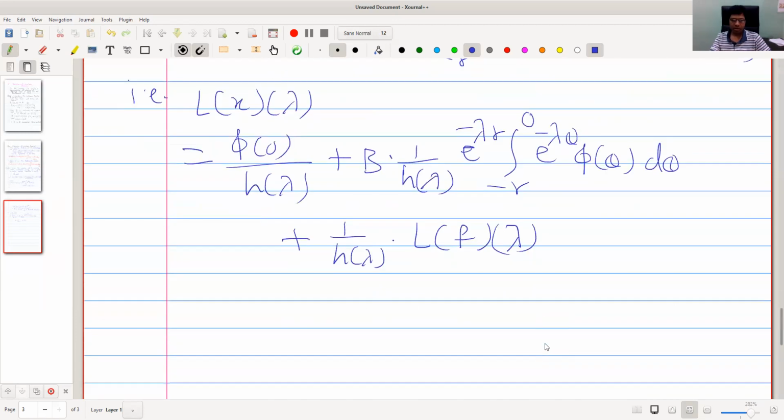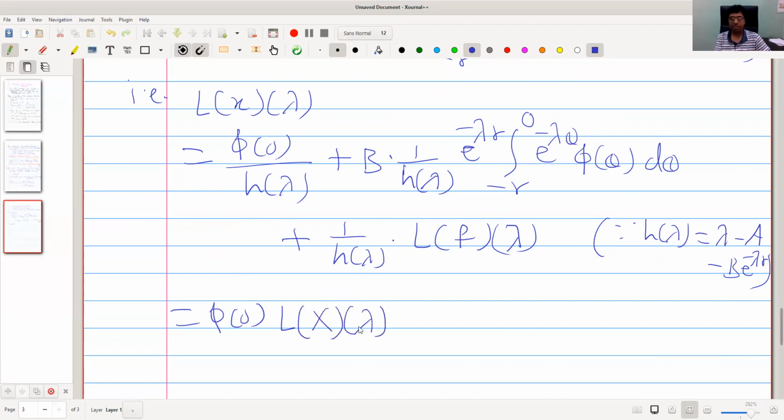Now what is 1 upon h of lambda? 1 upon h of lambda is capital X, the Laplace transform of capital X. We may note down here, since h of lambda equals lambda minus a minus b e raised to minus lambda r, this is equal to phi of 0 and 1 upon h of lambda is the Laplace transform of capital X. So the fundamental solution is the solution whose Laplace transform is 1 upon h of lambda.